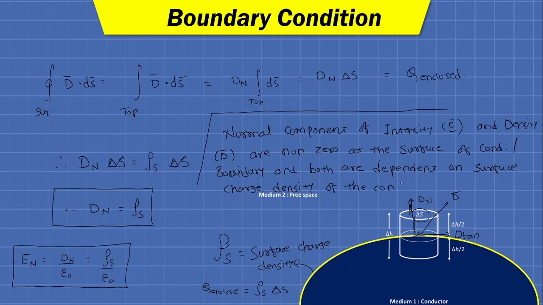So as you can see, rho s is in both the equations, so we can say that the normal component of intensity and density both are dependent on the surface charge density. So if the surface charge density is higher, the value of En and Dn will be high. If it is lower, then the value of En and Dn will be low.